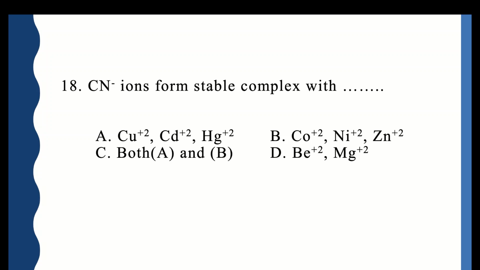CN- cyanide ions forms a stable complex with the options given: A, Cu, Cd, Hg, B, cobalt, nickel, zinc, C, both A and B are correct, or D, beryllium and magnesium. The correct option is both A and B ions can be masked. That means the cyanide ion forms a stable complex with all these 6 ions.